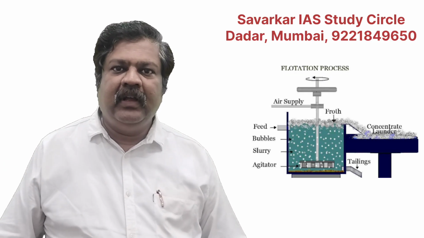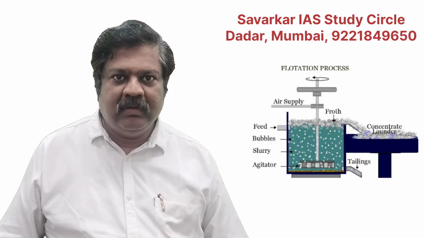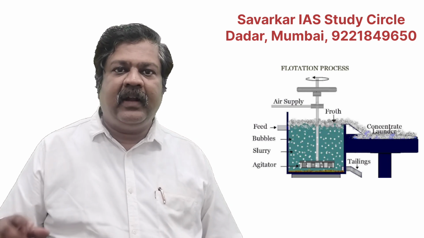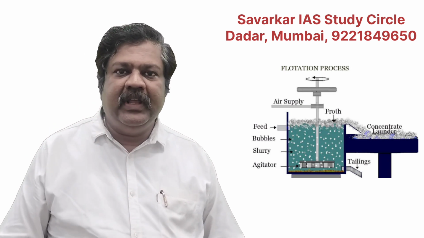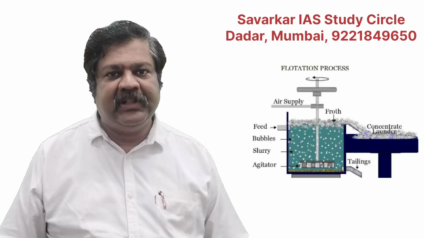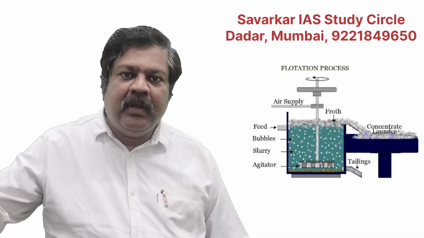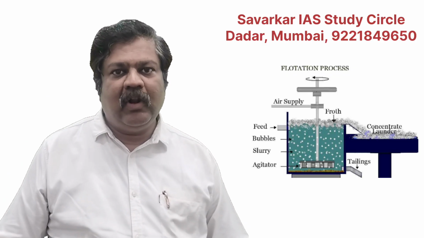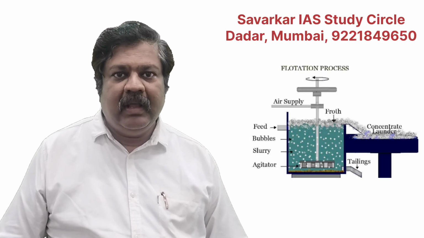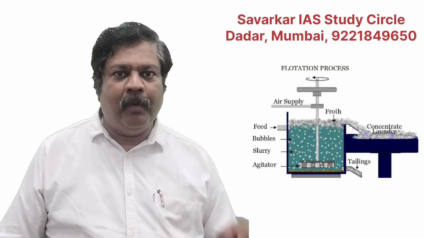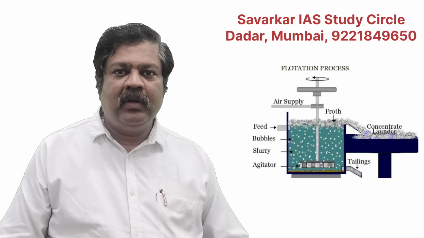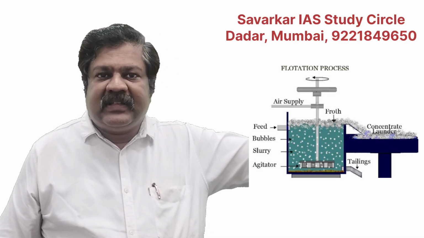We have to mix it and then add water. Now at the central part you can see a stirrer. With that we stir constantly and air is blown. Oil plus water, you are aware, gives an emulsion. In an emulsion, if we mix in air, the obvious thing is that froth formation occurs, which we call foam, and the oil forms foam. So ore particles are attached to the foam. They come out, and now we can say there is a sliding part.